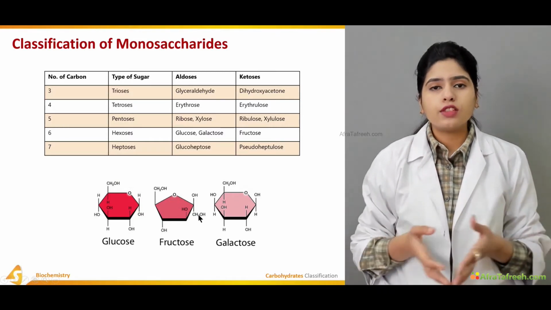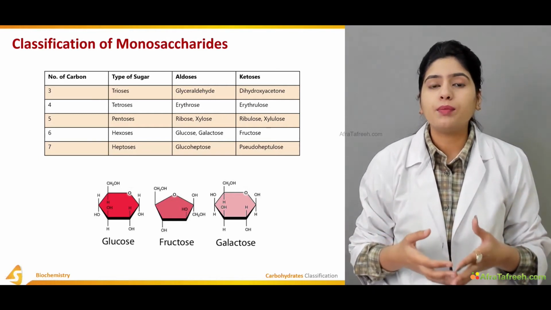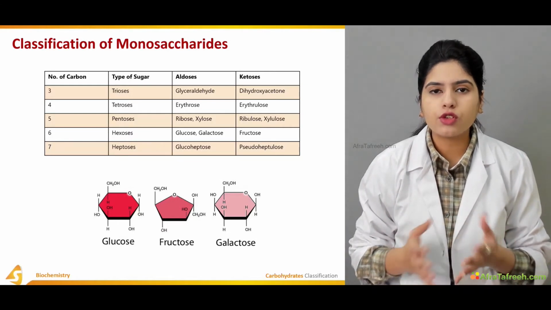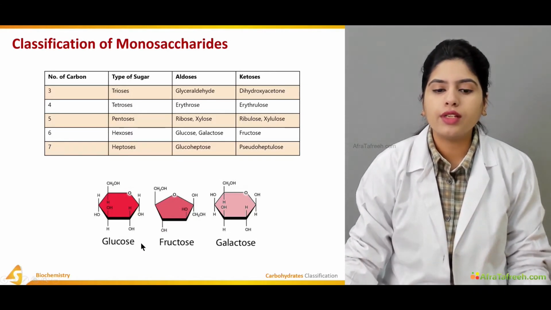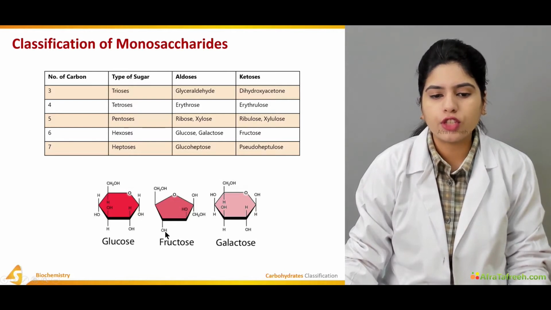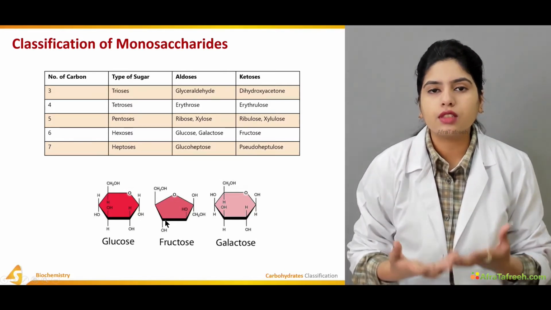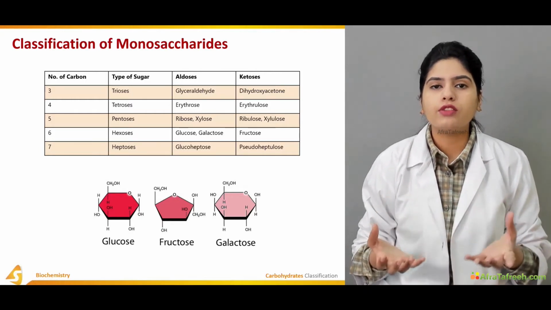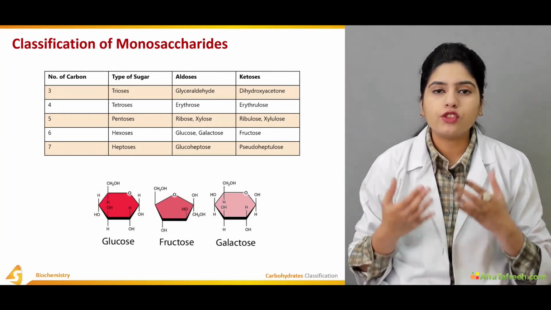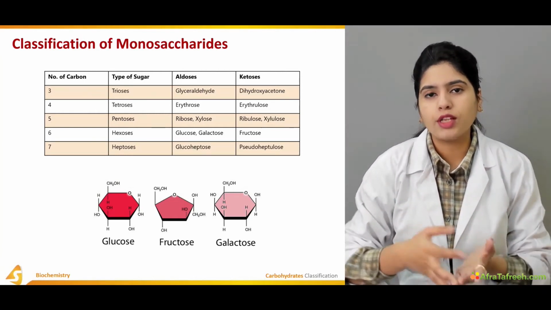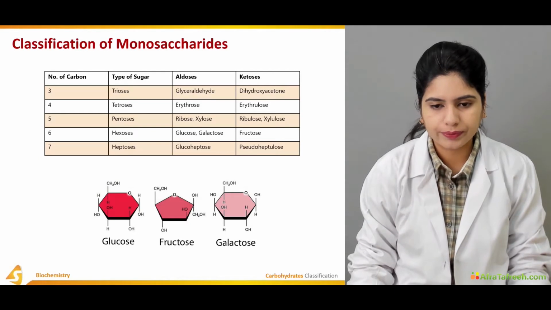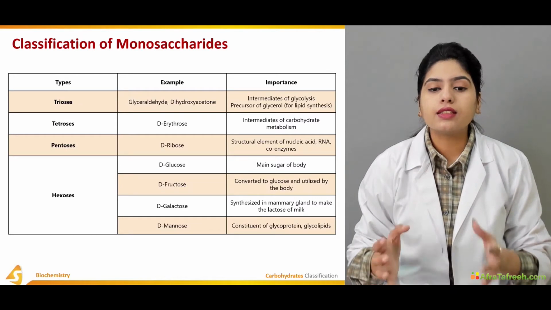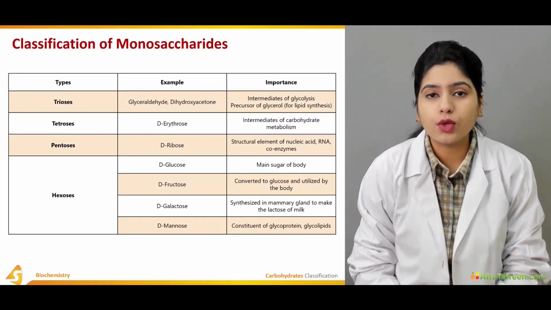Now, these carbohydrate structures can either be drawn as a straight structure, which is known as a Fischer projection or Fischer formula, or they can be drawn as the Haworth projection. We will discuss in a further section how you can write the formula of a carbohydrate, how you can convert a straight molecular formula into this cyclic formula, and what its importance is. Then, discussing some examples of these monosaccharides and what their importance is.